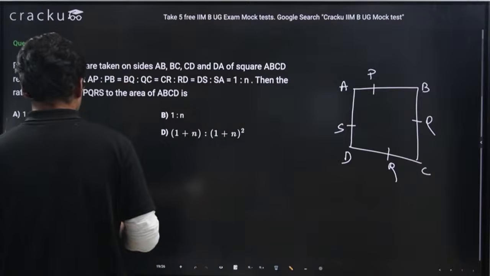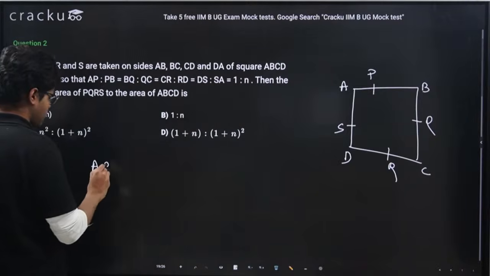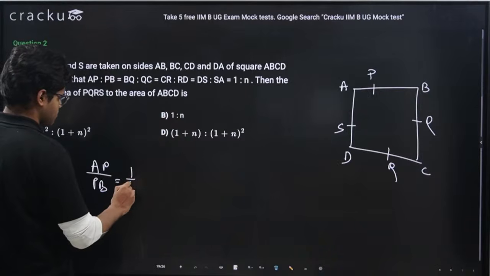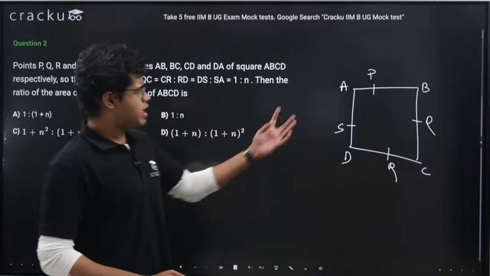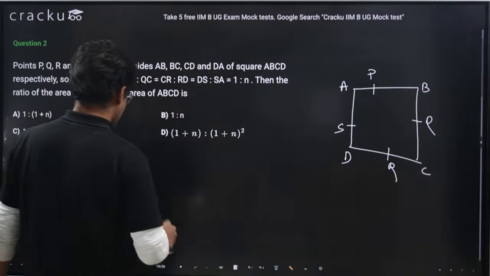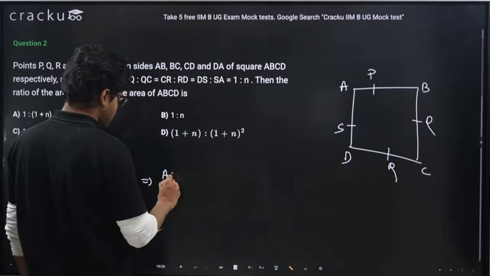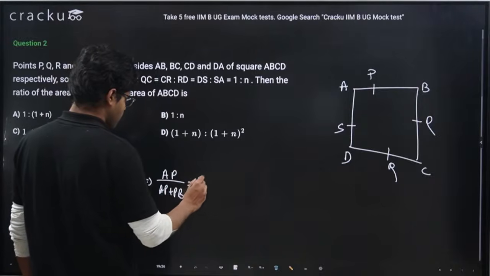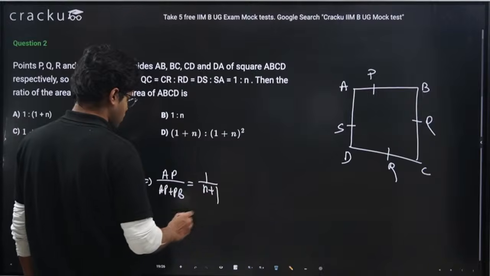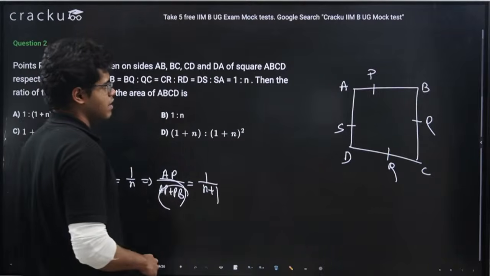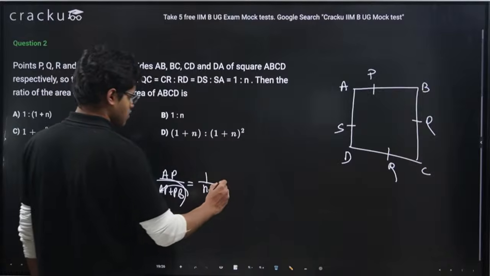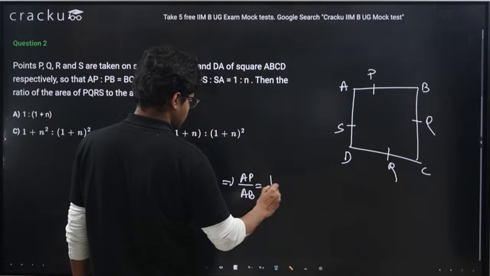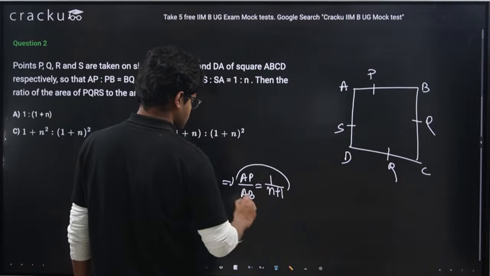Okay. It is given that AP by PB is 1 by N. So if AP by PB is 1 by N, can I write AP by AP plus PB? If I am applying componendo, this is 1 by N plus 1. And what is AP plus PB? AP plus PB is AB. So AP by AB is 1 by N plus 1.